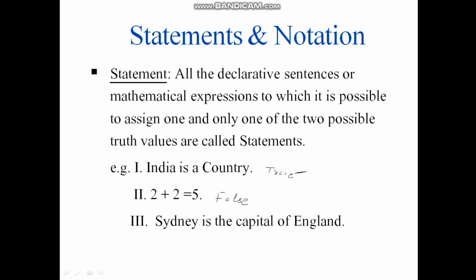India is a country, yes, this is true. And 2 plus 2 is equal to 5, this statement is wrong. Sydney is the capital of India. Sydney is actually not the capital of India, so this statement is false. These three are examples of valid statements. I will say that they are propositions, or statements.